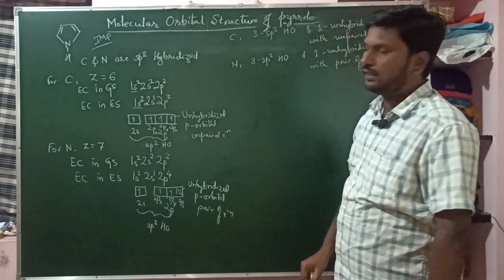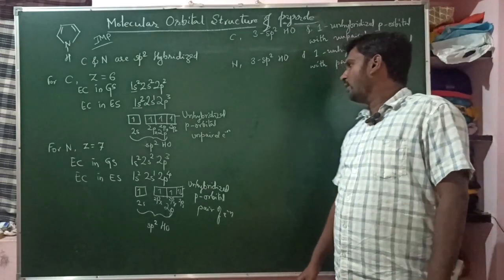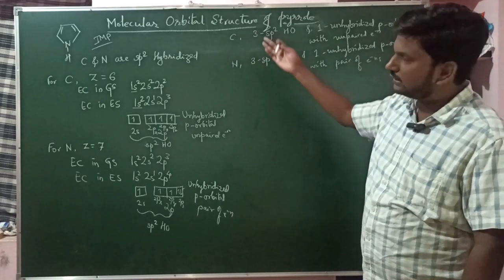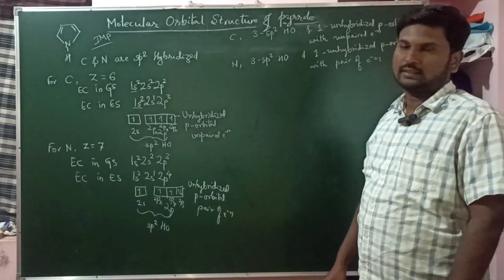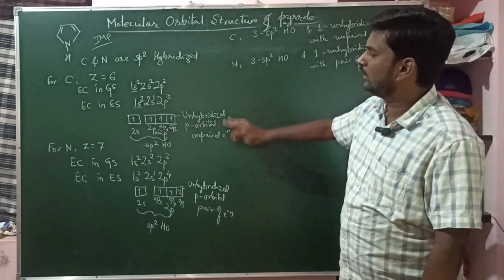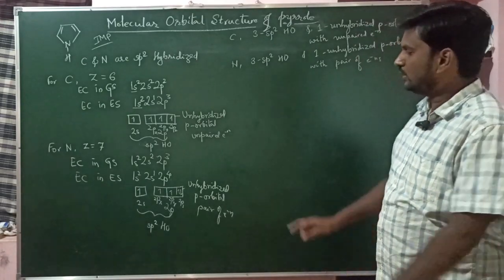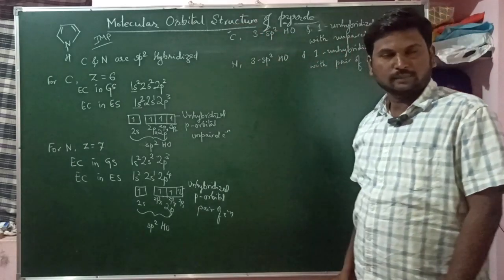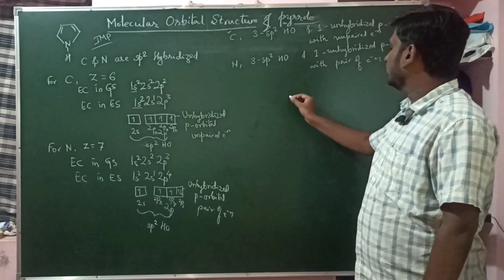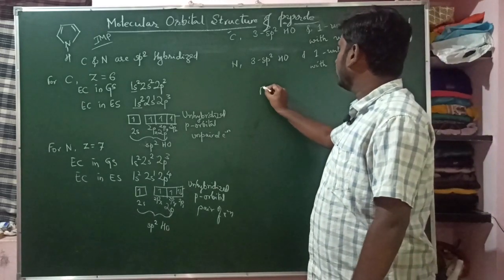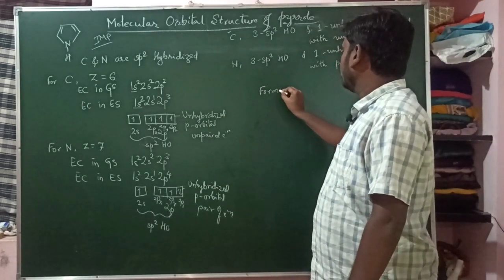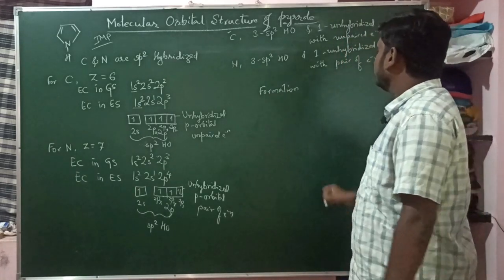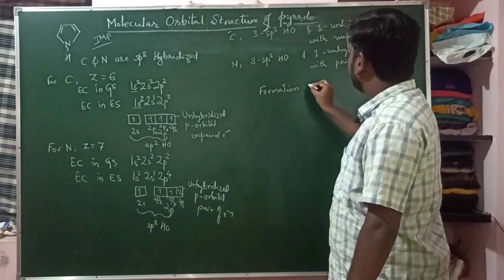We got this from their electronic configurations, and now we'll see how they form bonds and write the molecular orbital structures. You may not need to write the earlier part in the exam, but we should know how it comes. This is what you need to write. Now I will show the formation of the first sigma bond. In chemical bonding, the sigma bond forms first, then the pi bond follows.